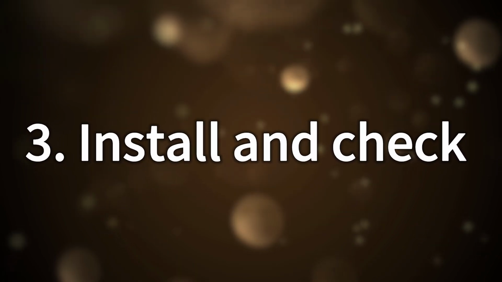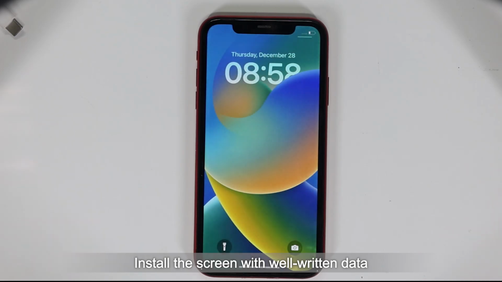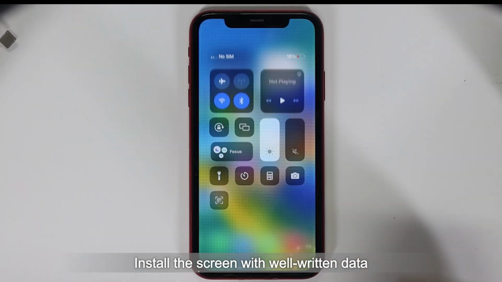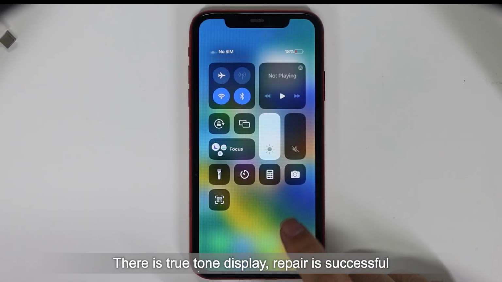3. Install and check. Install the screen with well-written data. There is True Tone display. Repair is successful.